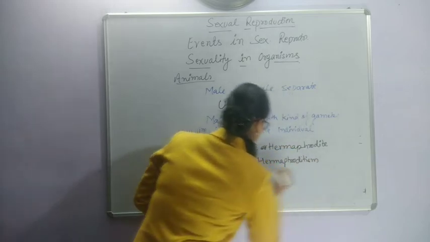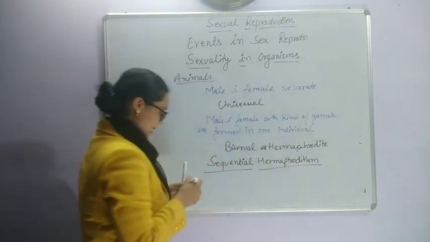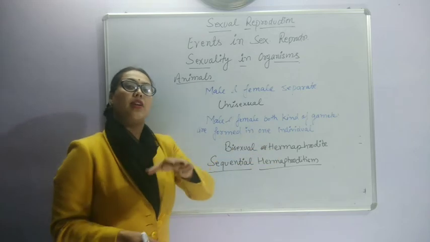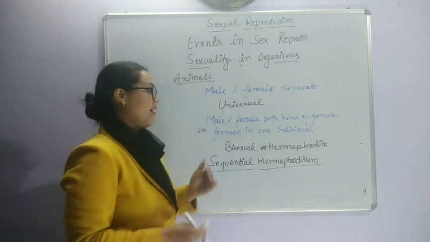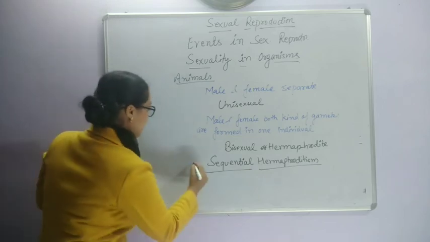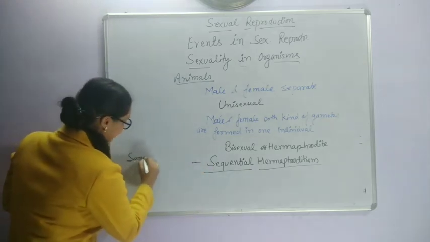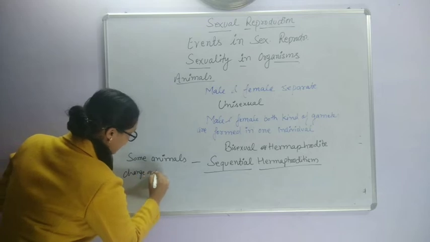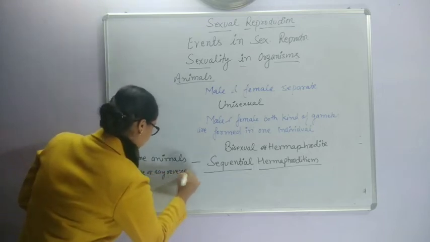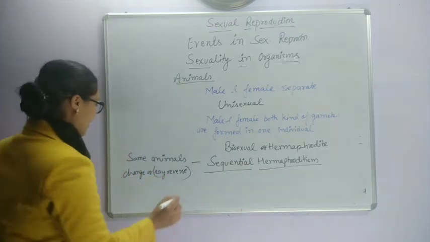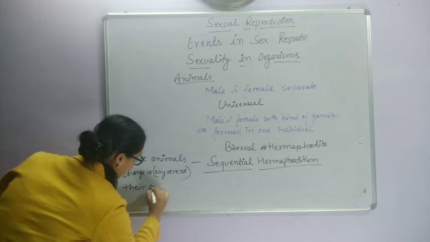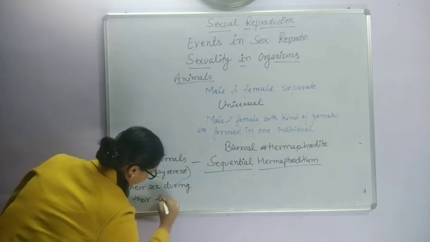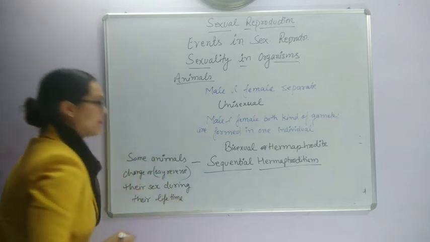Now, one interesting phenomenon I want to discuss with you is sequential hermaphroditism. What happens in sequential hermaphroditism? There are certain animals which, in due course of their life, change or reverse their sex during their lifetime. Here we will take a few examples.